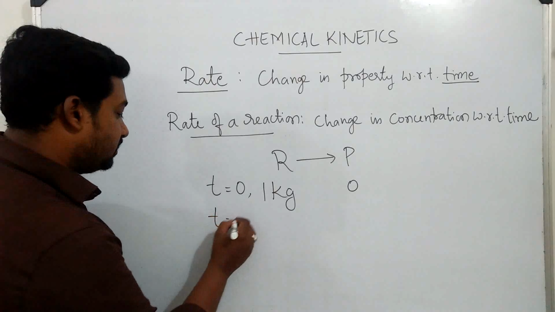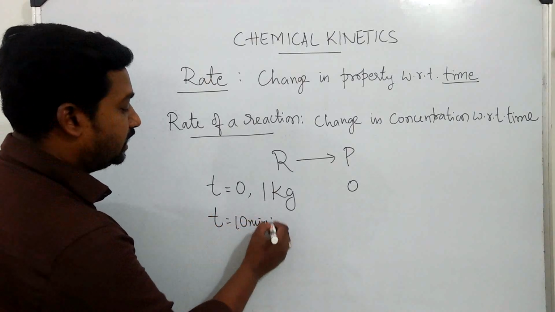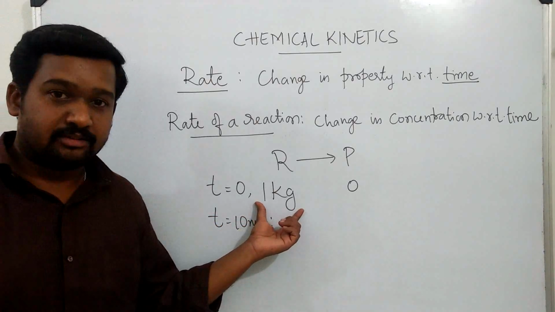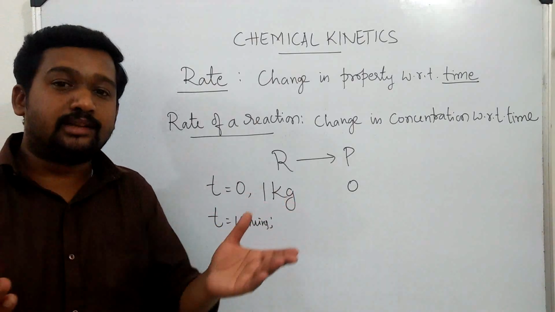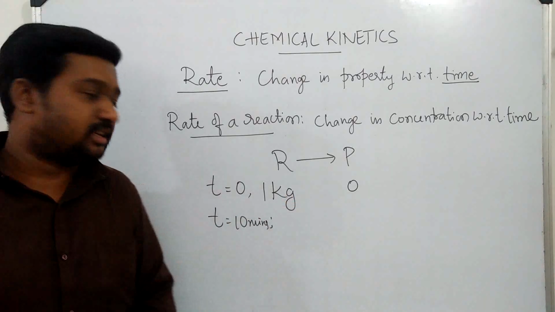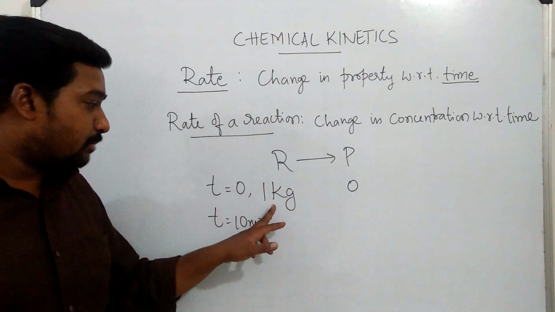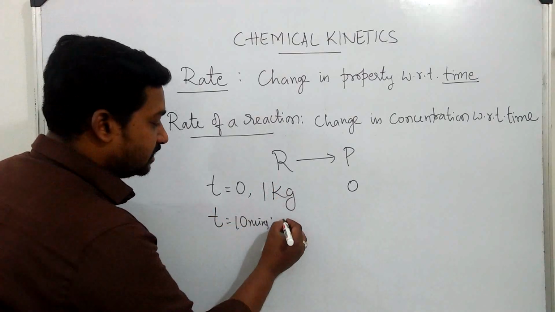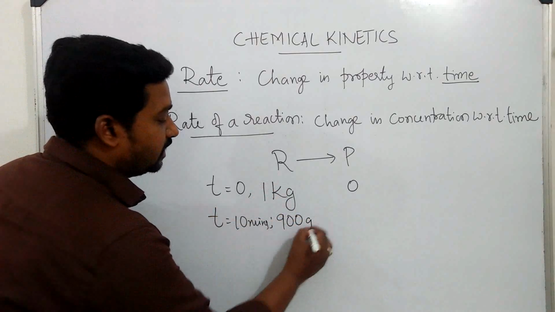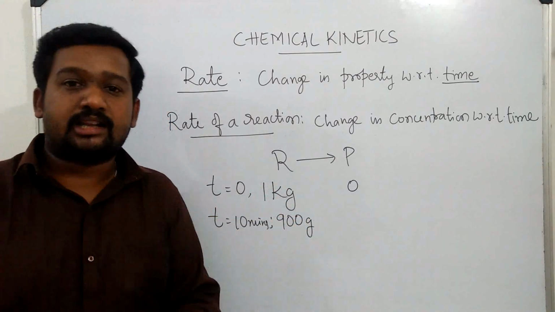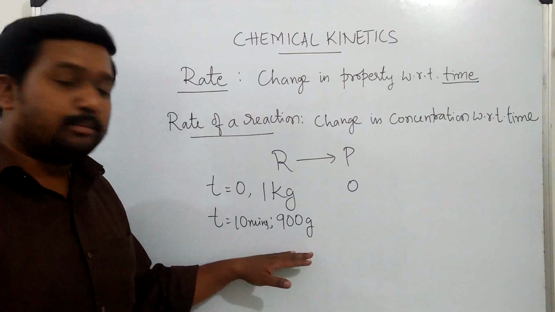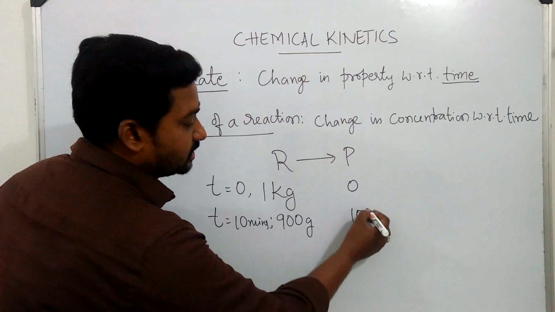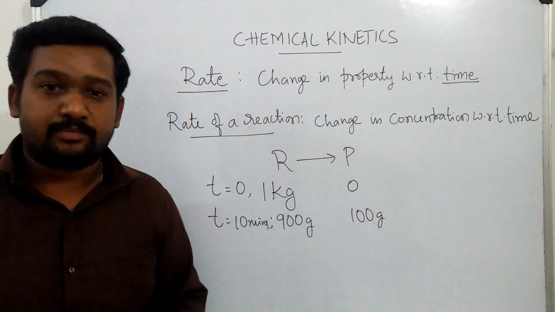If the time is 10 minutes, that is after an interval of 10 minutes, what do you expect? The amount of reactant, will it remain as 1 kg? Will it increase or decrease? Obviously, since this is a reactant, the amount of reactant decreases. That means, let us say, after 10 minutes, this has reduced to 900 gram. Suppose 100 gram reactant has reacted, the remaining amount of reactant will be 900 gram. Now the product amount will increase. Let's say it is 100 gram.